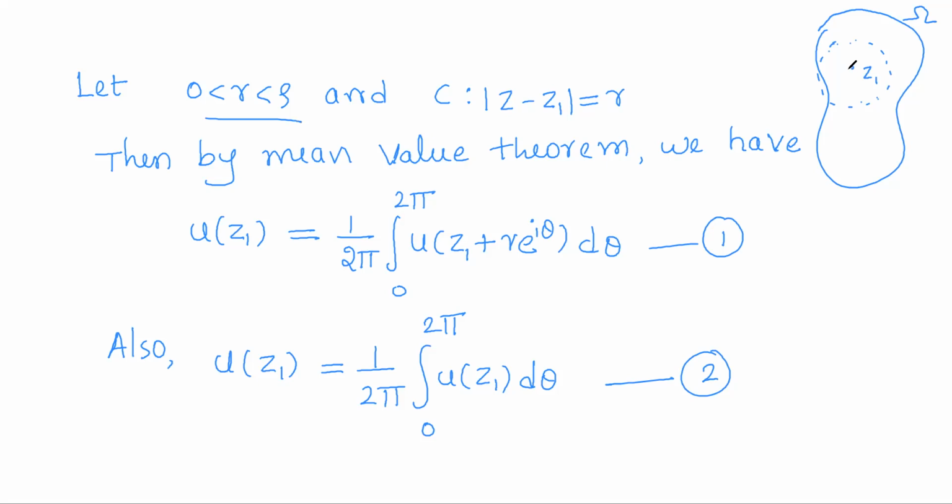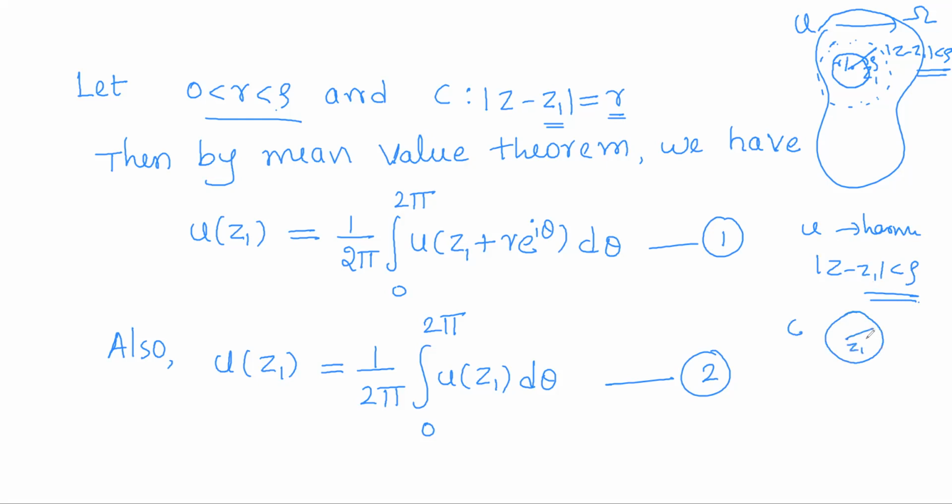Now the radius of this neighborhood is rho. Choose any positive r smaller than rho, and construct a circle with center z1, radius r. As r is less than rho, the circle with center z1, radius r will be entirely contained in the neighborhood of z1. Now we shall apply the mean value theorem. So u is harmonic on the region omega, so u will be harmonic on the neighborhood centered at z1, and we have C to be any circle centered at z1 with radius r.